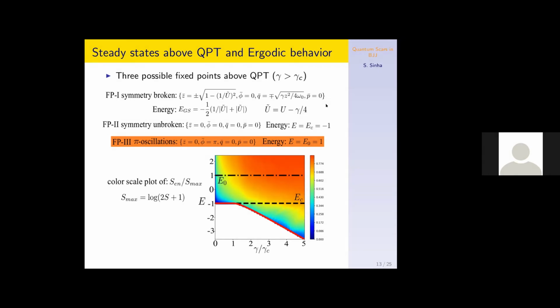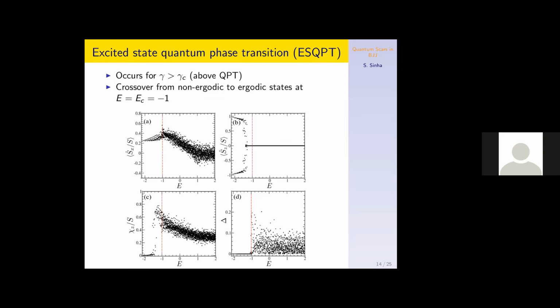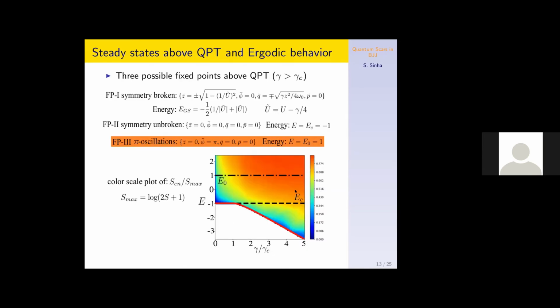Okay, there is also another interesting transition that occurs in this system, which is called the excited state quantum phase transition. This occurs at this energy density EC corresponding to the symmetry unbroken state. Basically, it separates the states into two parts. Below this line, EC, the states have some sort of symmetry broken nature, and above this line, the states show some symmetry unbroken nature. Anyway, this is not very important in the context of scarring, but it is an interesting phenomenon.